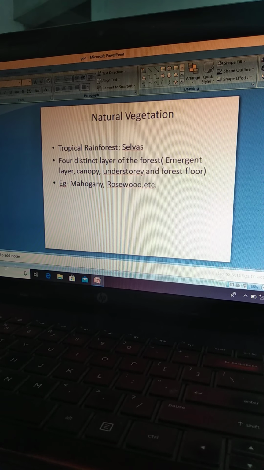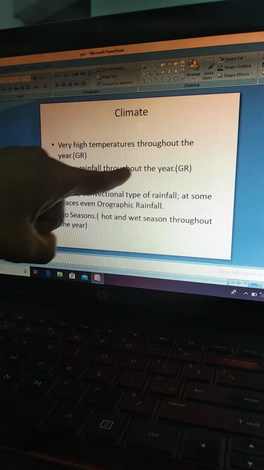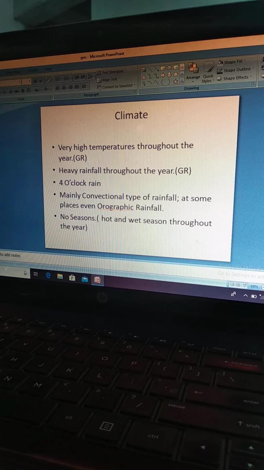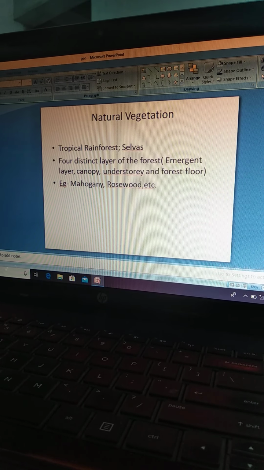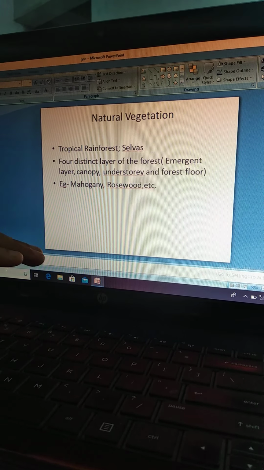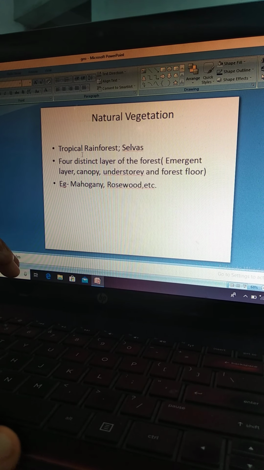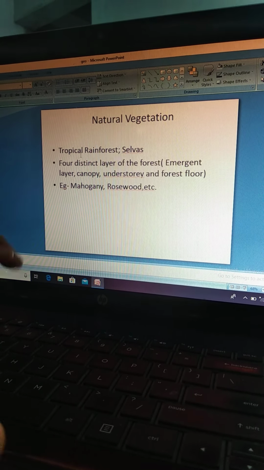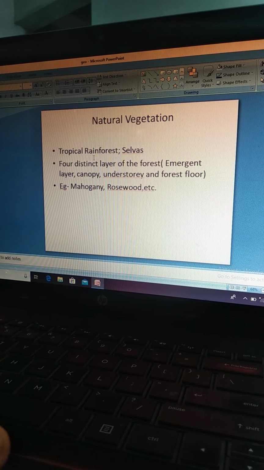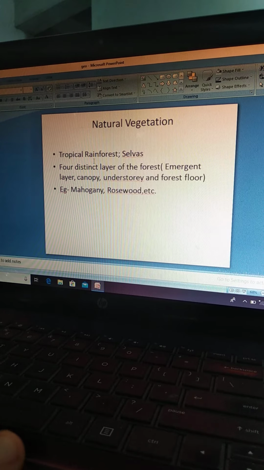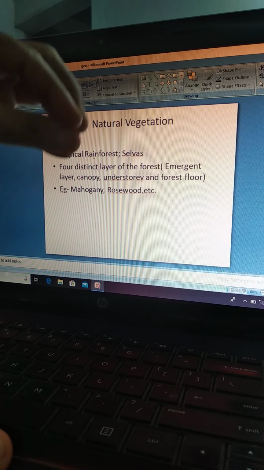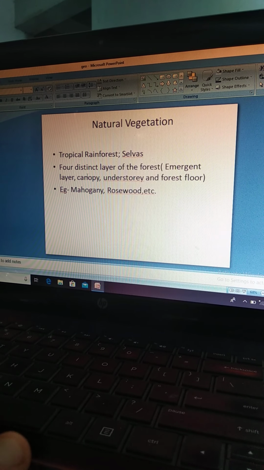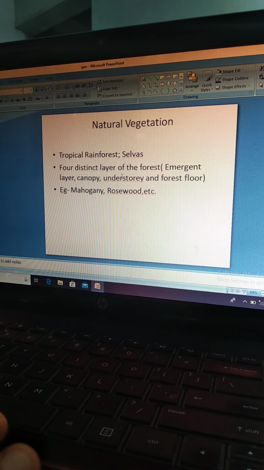Now, as you have seen in the previous slide, the place receives very heavy rainfall. So naturally, we would have very dense forests here due to the very heavy rainfall. So tropical rainforests are found. These tropical rainforests are known as selvas. These are evergreen forests. These are very, very dense forests. Even in our country, India, at some places where it rains a lot, we find this type of vegetation. Now we have 4 distinct layers of the forest.